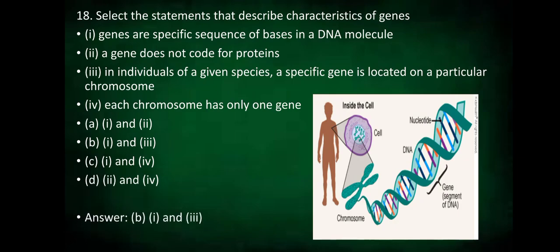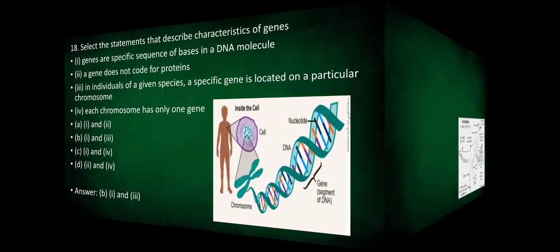Yes, you guessed it right. The correct option is 1 and 3. So, what describes the characteristics of a gene is that genes are specific sequences of bases in a DNA molecule, and also in individuals of a given species, a specific gene is located on a particular chromosome.